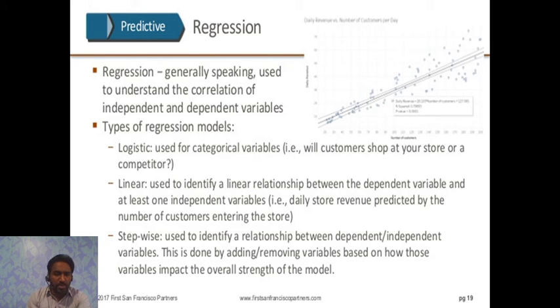The last one is stepwise. It's used to identify the relation between dependent and independent variables. This is done by adding or removing variables based on how these variables impact the overall strength of the model.